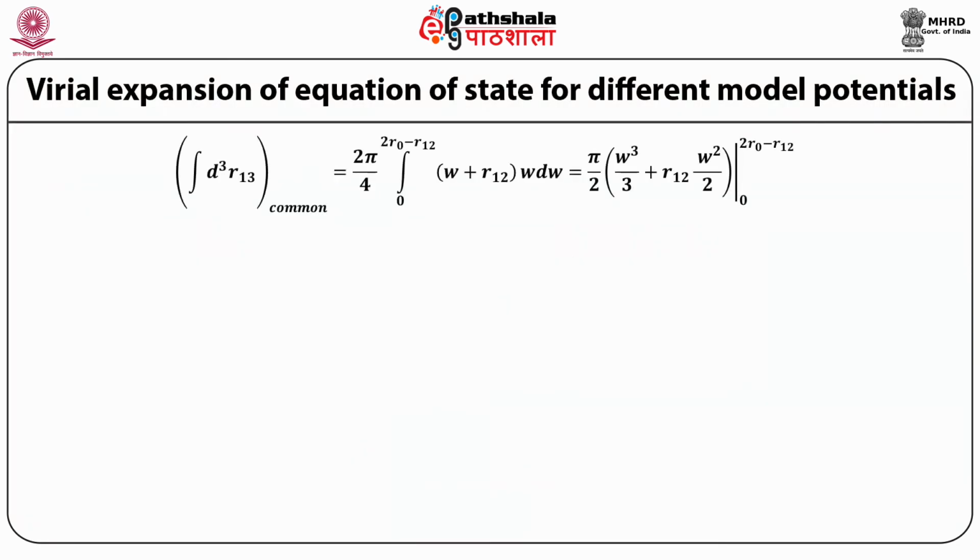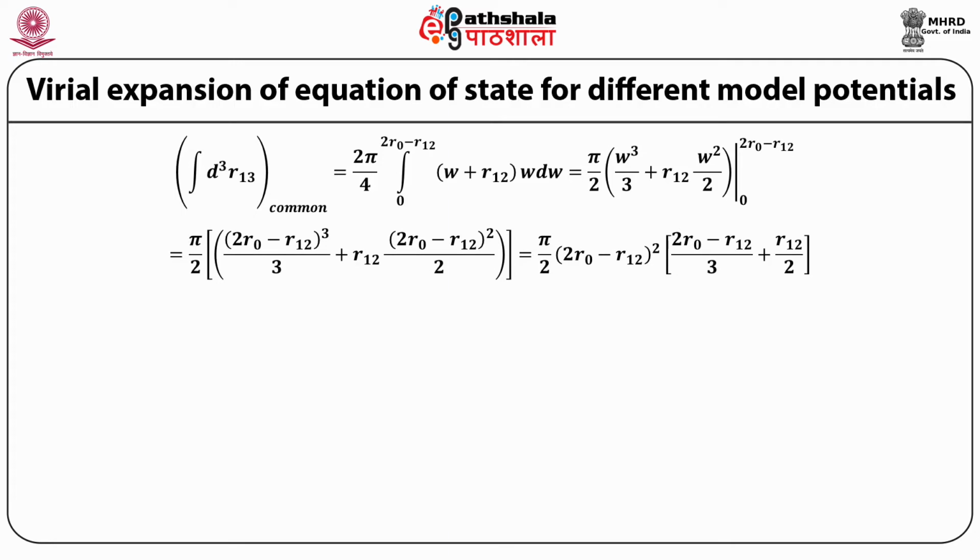Therefore, the integral over d cube r13 in the common region is equal to 2π upon 4 integral from 0 to 2r0 minus r12 of w plus r12 multiplied by w dw, which is equal to π by 2 times w cube upon 3 plus r12 w raised to power 2 upon 2, with limits from 0 to 2r0 minus r12.